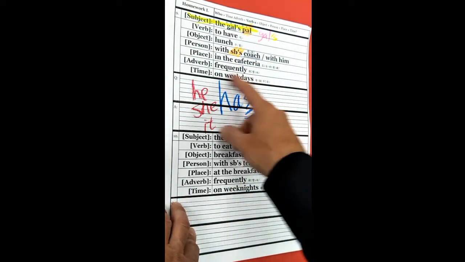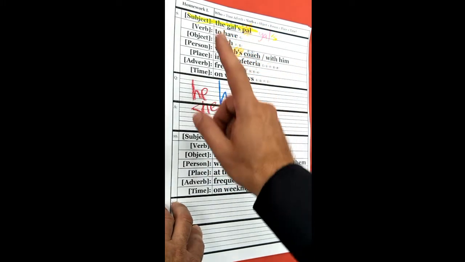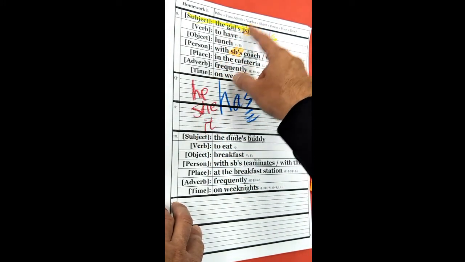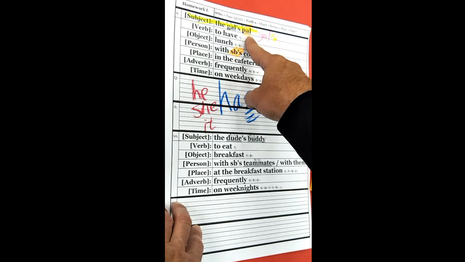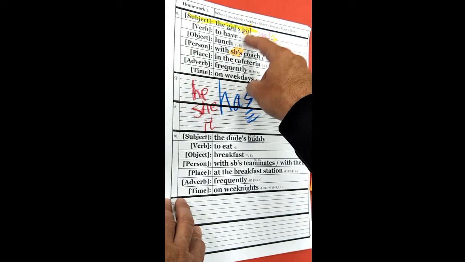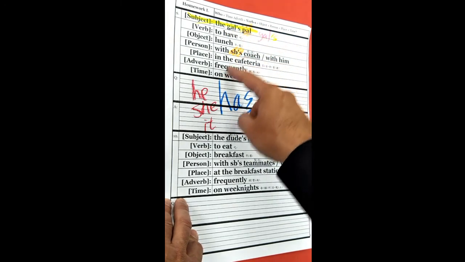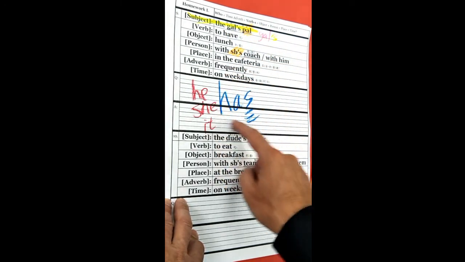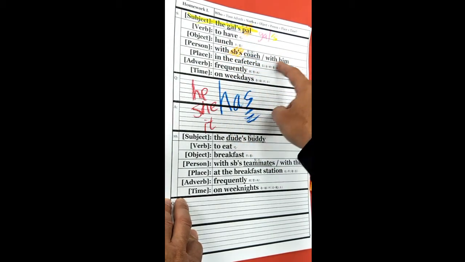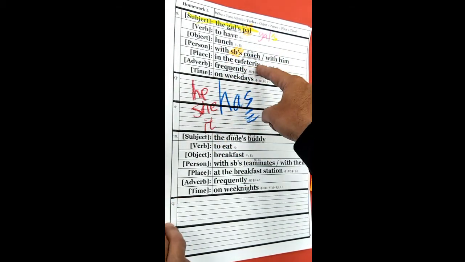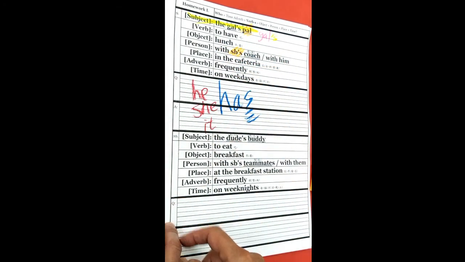Very easy. Remember, has. All right. Answer. The gal's pal, one person, one boy or one girl, I don't know, somebody, one person. The gal's pal frequently has lunch with him in the cafeteria on weekdays.